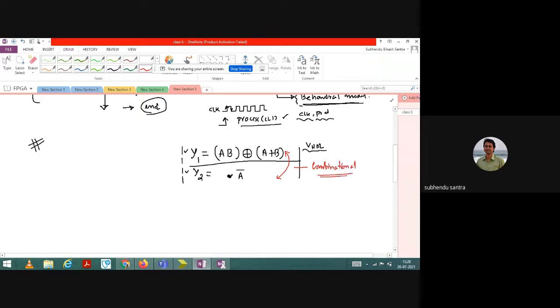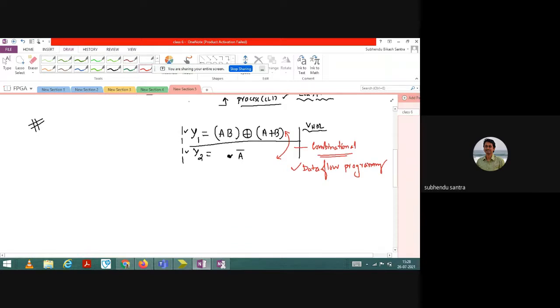And as I already told you, when it is a combinational circuit and no memory element is involved, you can use what type of program? Data flow program, right? So data flow programming. Let us start.